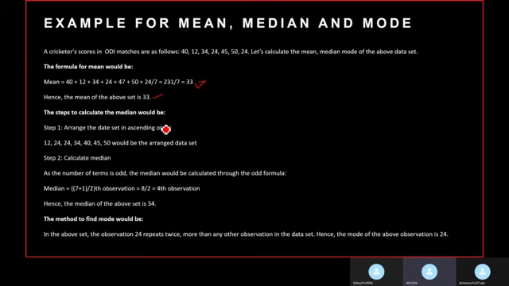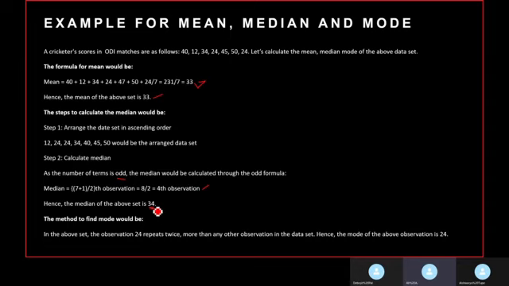The steps to calculate the median would be: step 1, arrange the data set in ascending order as I arranged below: 12, 24, 24, 34, 40, 45, 50. That would be the arranged data set in ascending order. Step 2, calculate median. As the number of terms is odd, the median would be calculated through the odd formula. The total number of observations is 7. Hence, the median would be 7 plus 1, which is 8, divided by 2. 8 by 2 is equal to 4. The fourth observation would be the median of the above data set.